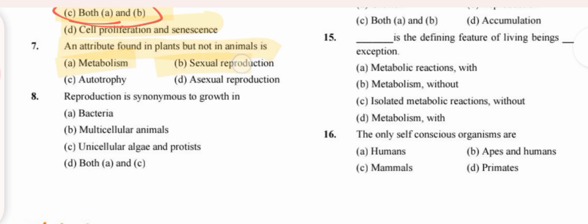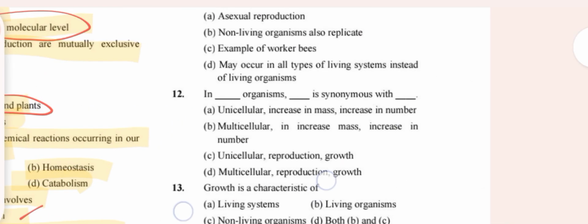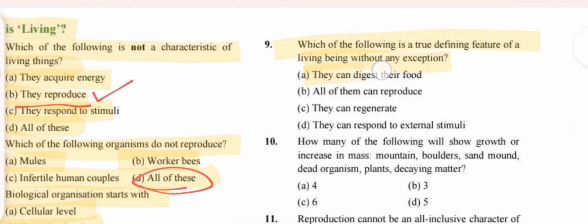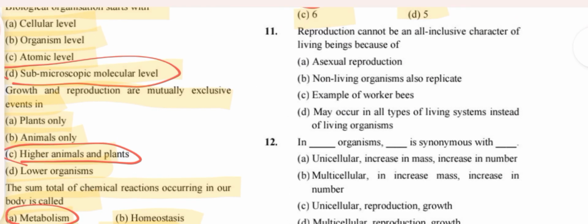An attribute found in plants but not in animals is option C, autotrophy. Reproduction is synonymous to growth in both A and C. Which of the following is a true defining feature of living beings? They can respond to external stimuli. How many of the following show increase in mass: boulders, sand mound, etc.? Answer is 4. Reproduction cannot be an all-inclusive character because of the example of worker bees.